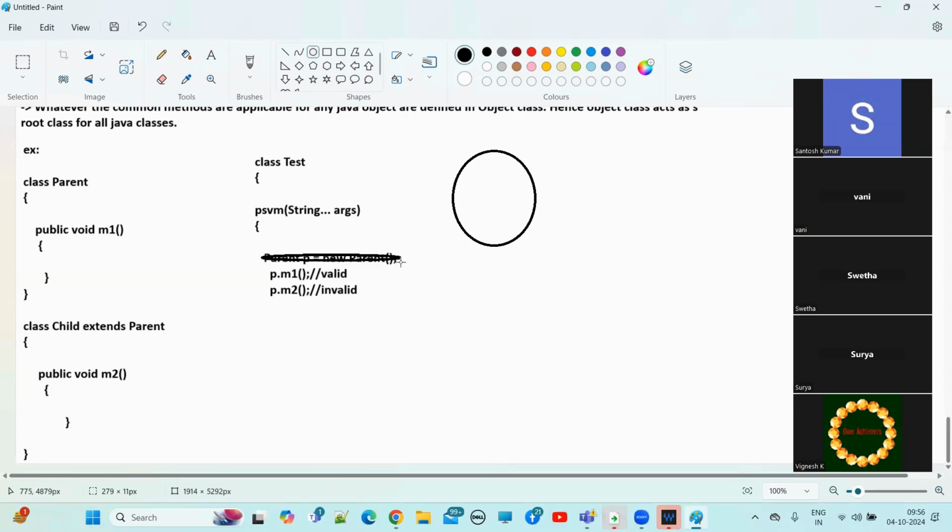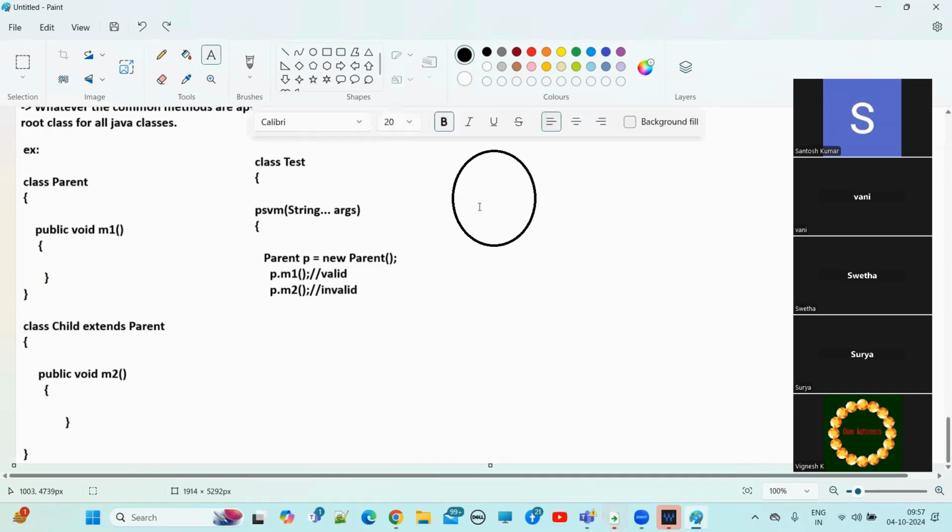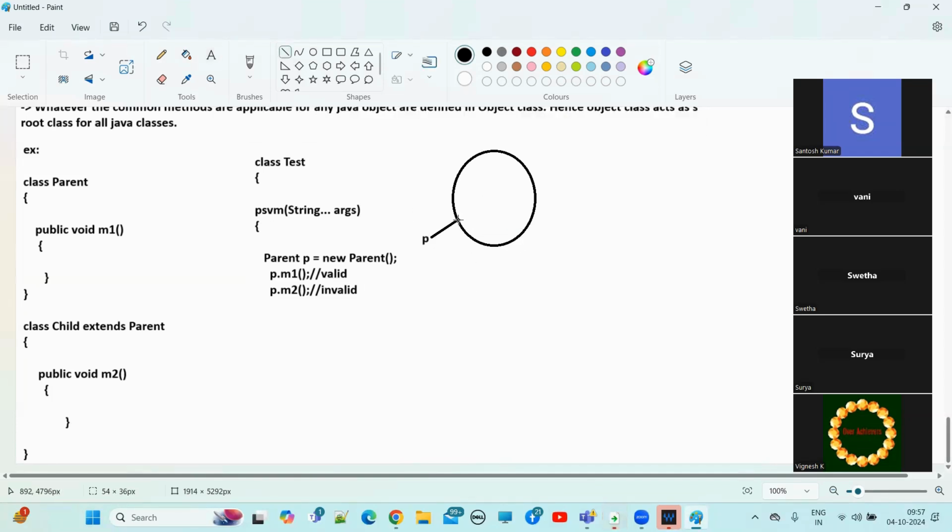By executing this statement, one Parent class object is created. To point to this object, what is the reference variable? P. In this object, what properties does it have? Only the M1 method.